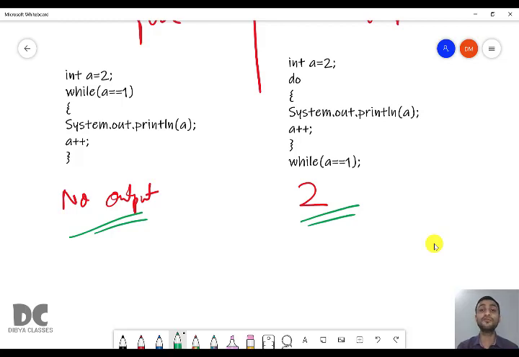This is the main difference between entry and exit control loop. And this is very important for short questions. This is very, very important for your short questions. So this completes the comparison between while, do while and for, which is very, very important for your theory part.